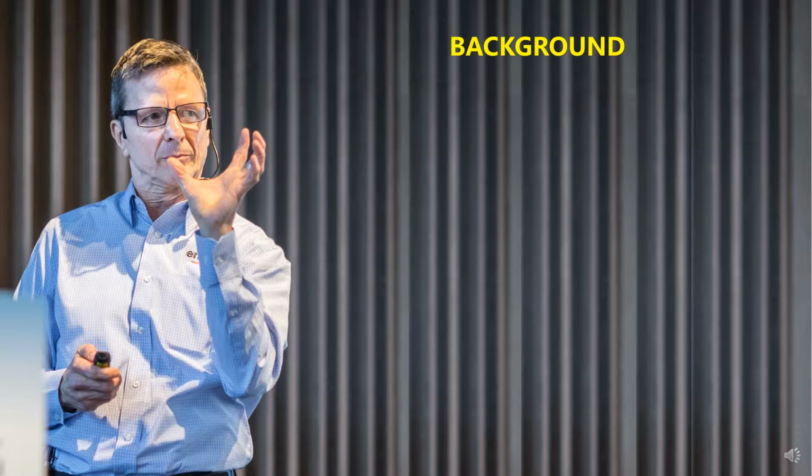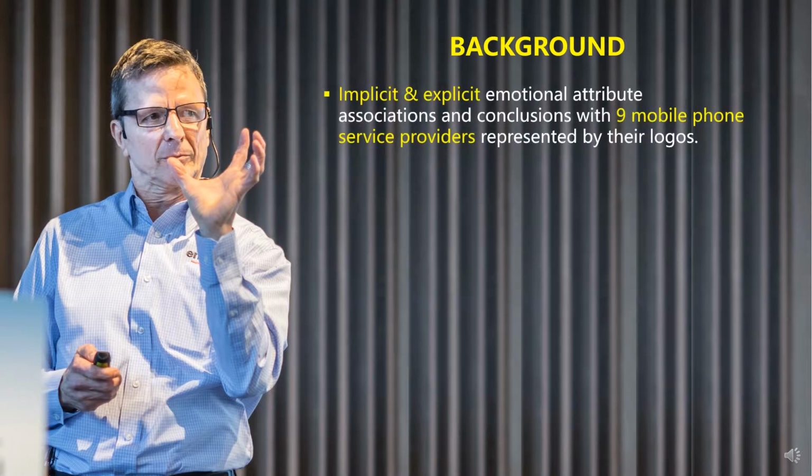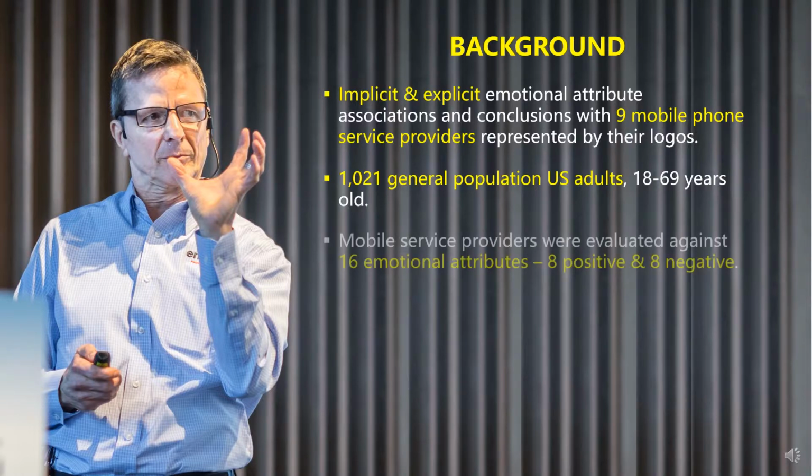Now for some background information. In our study, we measured implicit and explicit emotional attribute associations and conclusions with 9 mobile phone service providers, which were represented by their logos. You'll see them in just a minute. Our respondents were 1,021 general population U.S. adults aged 18 through 69. The providers were evaluated against 16 emotional attributes, 8 positive and 8 negative. You'll see these shortly too.